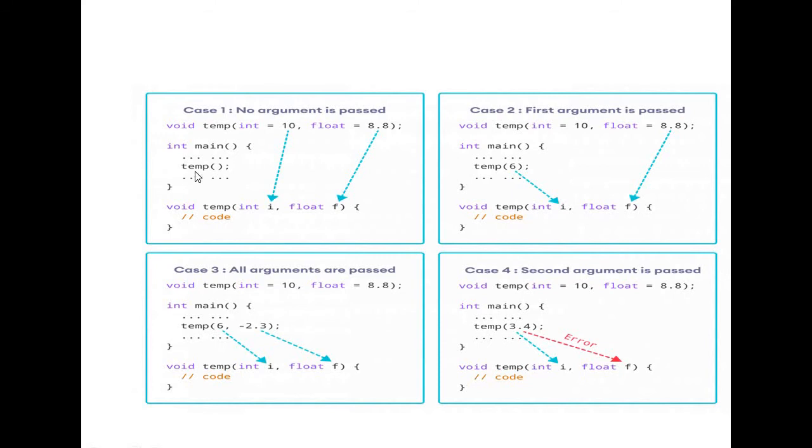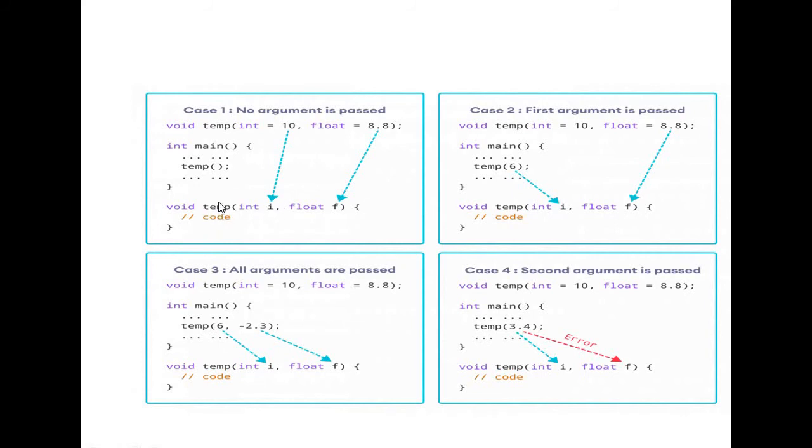Let us consider the name of the function is temp. In C programming, the number of arguments in the calling function and in the definition part must be the same.